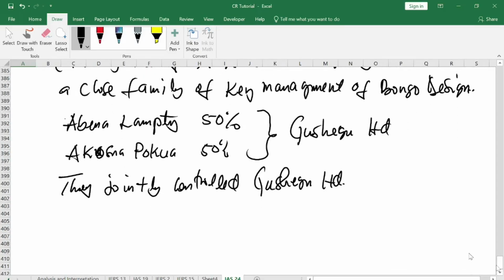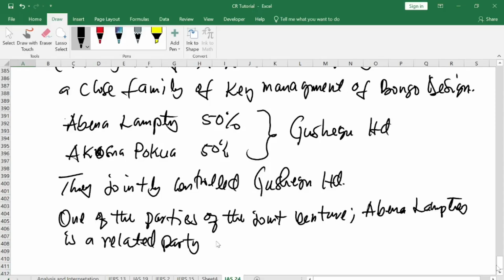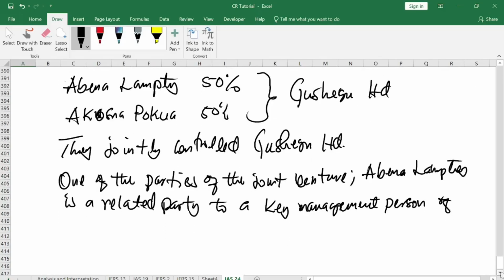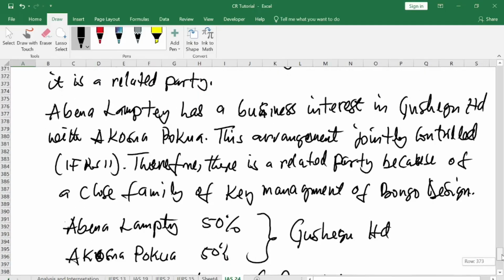So if you want to link it to Bongo Design, you realize that one of the parties of the joint venture, Abena Lamte, is a related party to a key management person of Bongo Design. So that makes it a related party. All right, so that is all that I want to talk about in that paragraph.